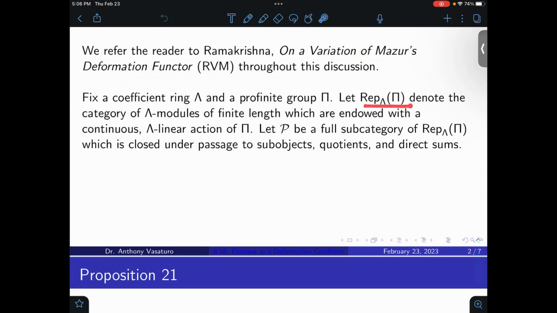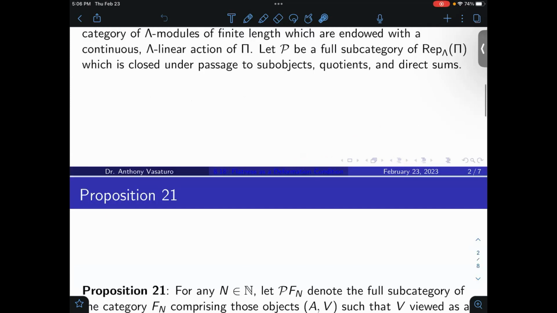We'll let Rep_Λ(π) denote the category of Λ-modules of finite length, which are endowed with a continuous Λ-linear action of π. We'll let 𝒫 be a full subcategory of Rep_Λ(π), which is closed under passage to subobjects, quotients, and direct sums. That should sound familiar to you if you've been paying attention this chapter.